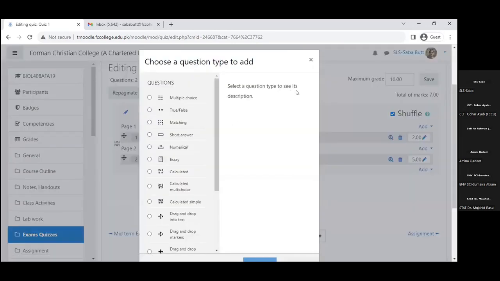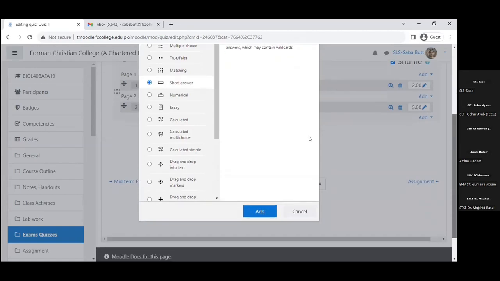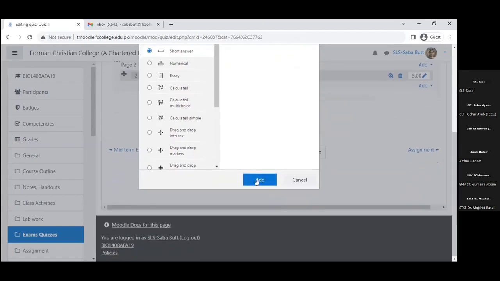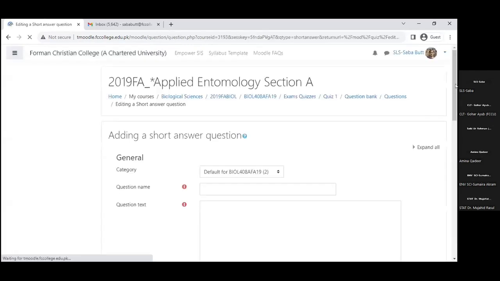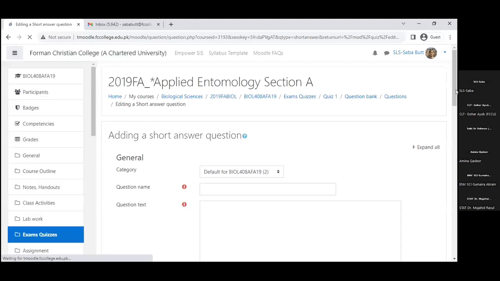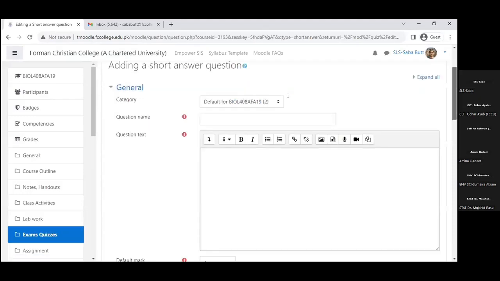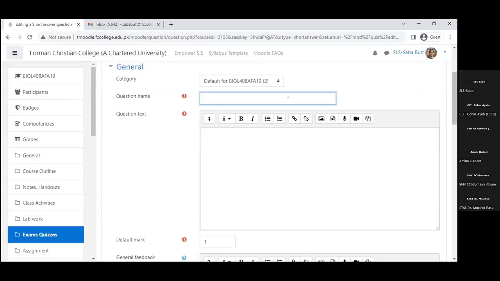If we have a short answer that has a few words, like a 1-word, 2-word, or 3-word answer, then we can also select this, and that will be checked, of course, automatically. Auto check. We can add questions like this. Okay, so we make any question name, like for example, I will add a question of biology, central cavity.